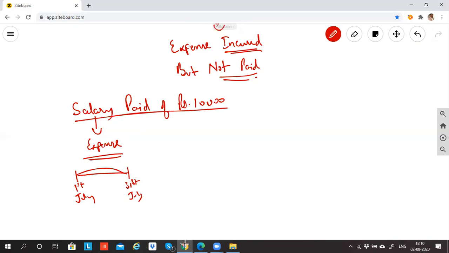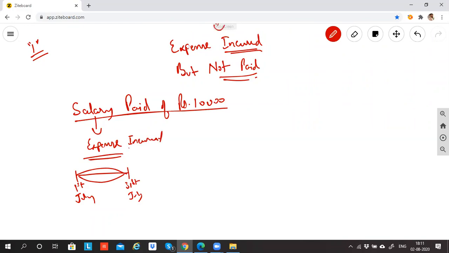Are you able to feel what I'm asking? You have employed one staff who's coming and working for you from 1st July to 31st July. Every day you kept on taking work from them. So can I say that staff has worked for the business, for the development of the business? Yes or no? Yes, sir. So since that person has worked for the entire 1 month, are you not under obligation to pay salary to that person? So this salary is called expense incurred.